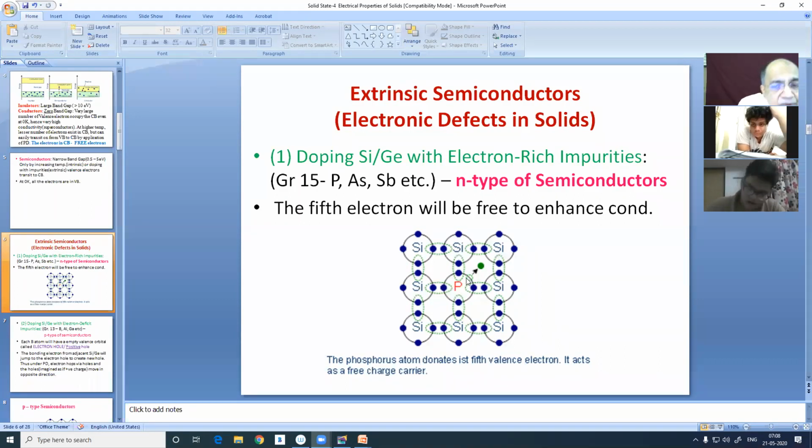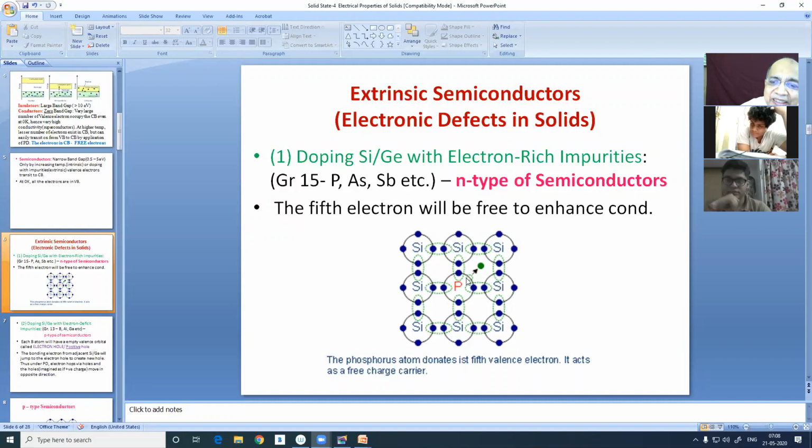So as many phosphorus atoms as there are in the doped silicon, the same number of free electrons will be available. Those electrons that do not have any work to do can easily be converted. They come to the conduction band because they are free. They are not bound by any atom. So even at room temperature, if you apply PD, they will drift and show conductivity, right?